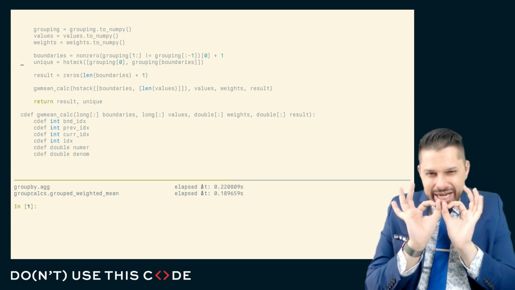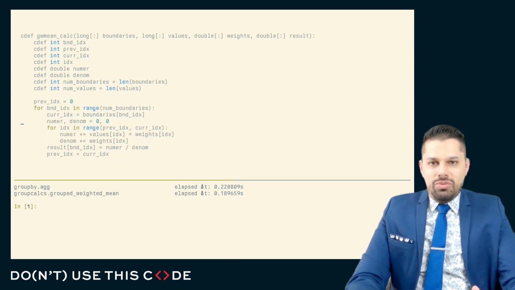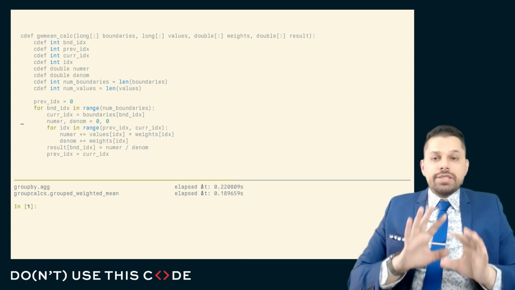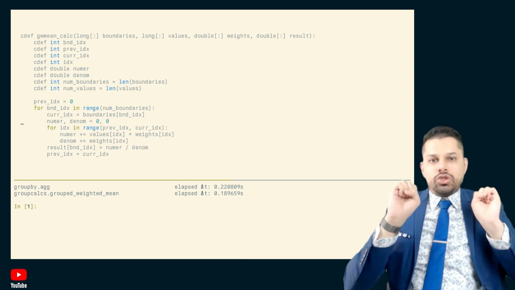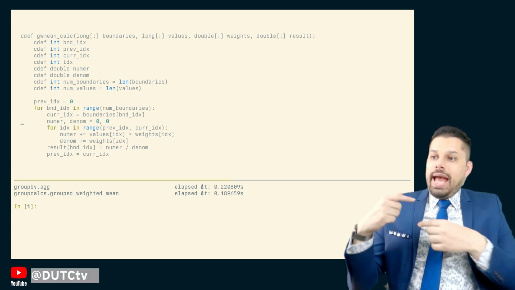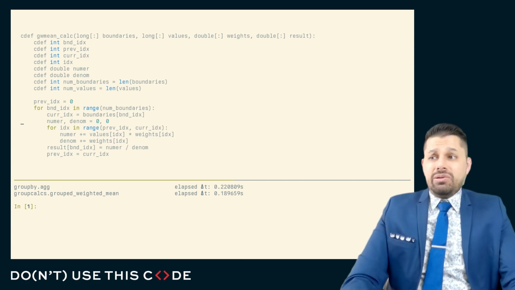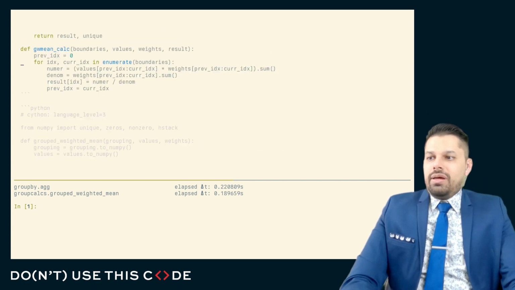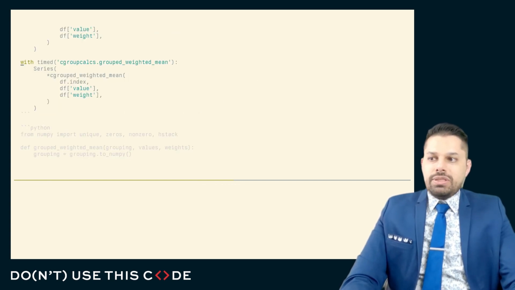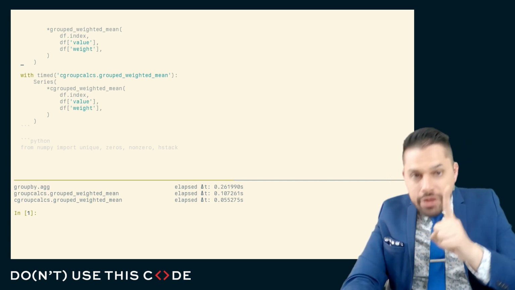But if we take that exact same code and we just lower it down into Python and just add one tiny piece here, we tell Python to not do boundary checking on this, to say here's the boundaries of where the array begins and ends, but otherwise don't do any sort of out-of-bounds checking, just do raw access to the underlying NumPy ND array. So they're just views of this thing. And we write just a little bit more code, really, really dumb, simple C code, and just compile this thing. We end up seeing that there are significant additional performance improvements that we can get. Look at that. We now reduce this by yet another order of magnitude.